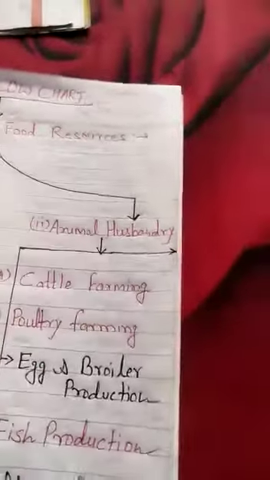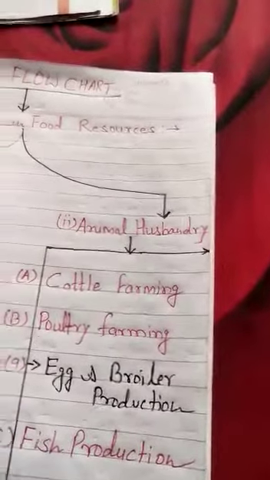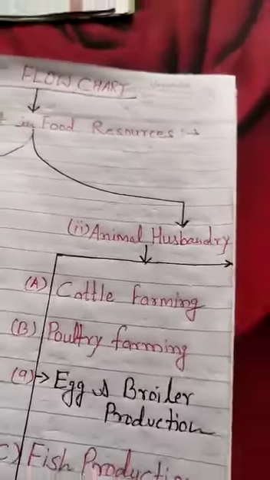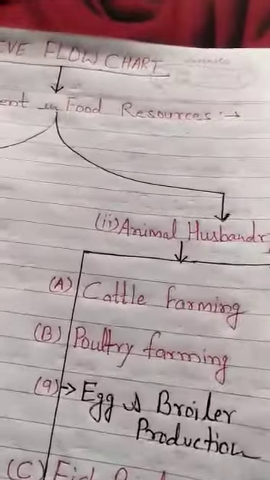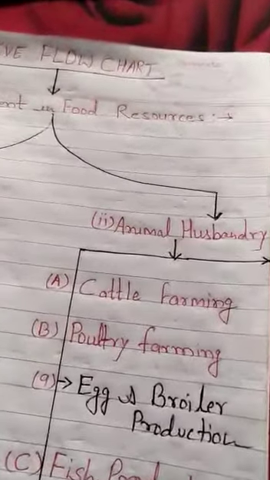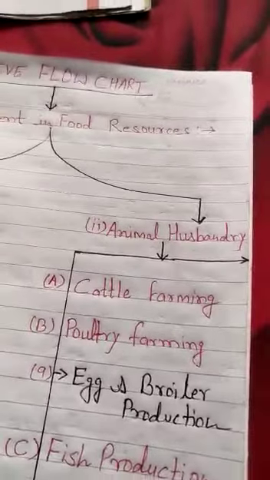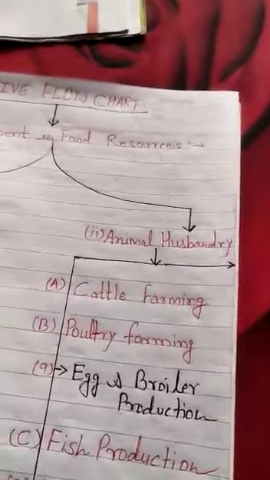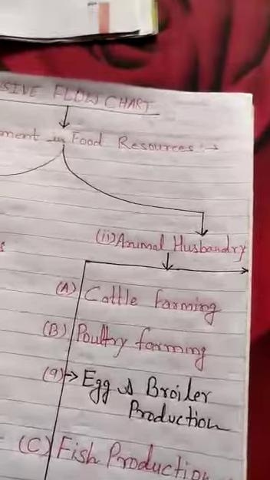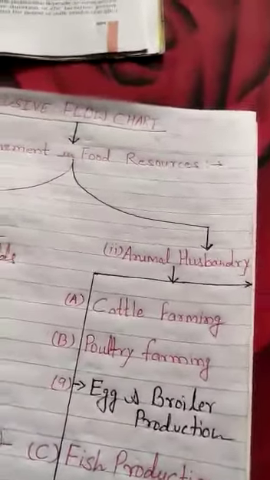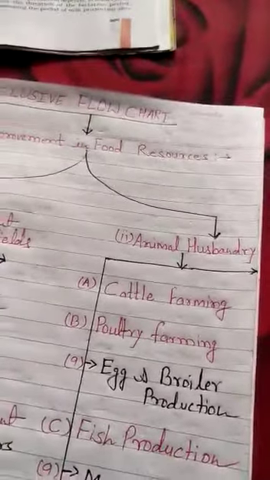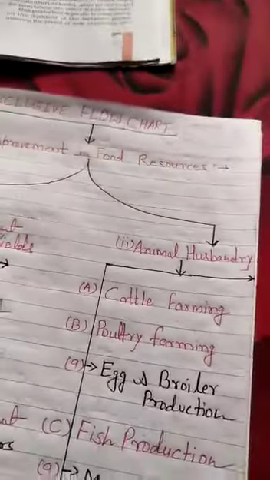Thereafter, different kinds of high milk yielding breeds of cows are Jersey, Holstein Friesian and Brown Swiss. High milk yielding breeds of buffaloes are Murrah, Mehsana and Surti. These are normally found in the belt of Haryana.